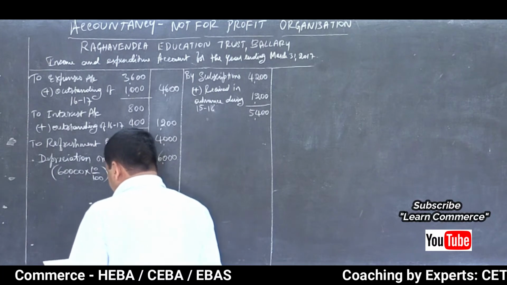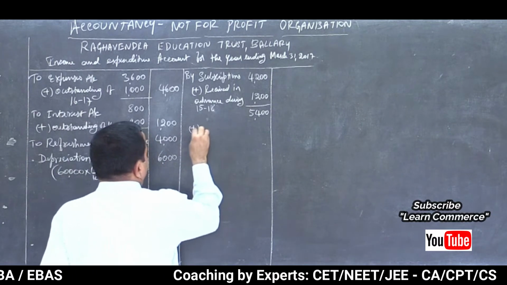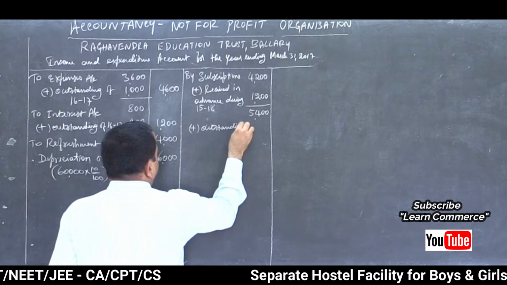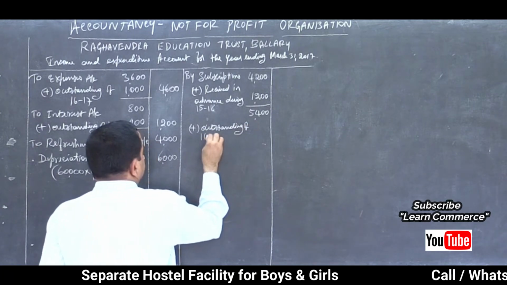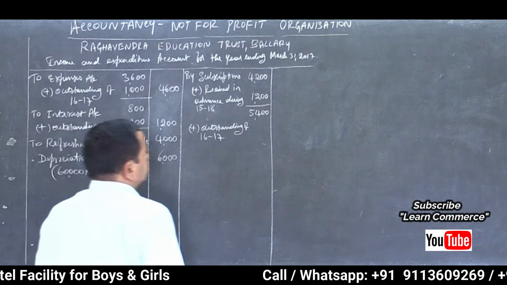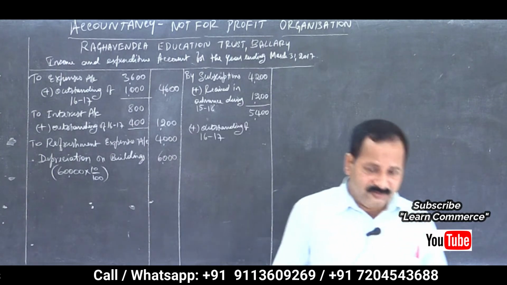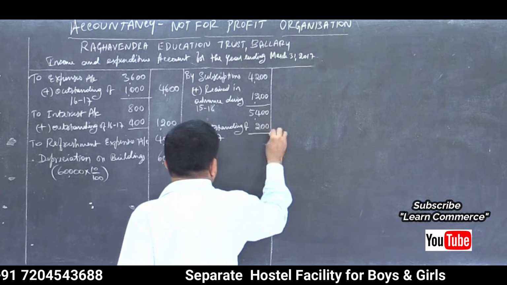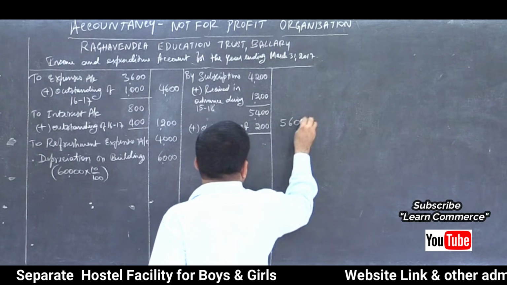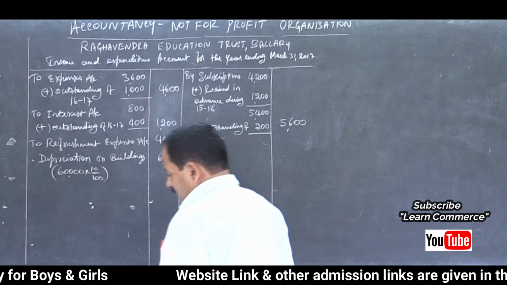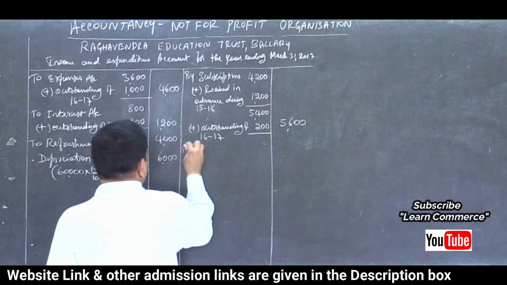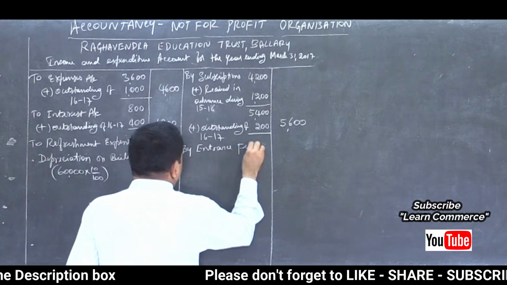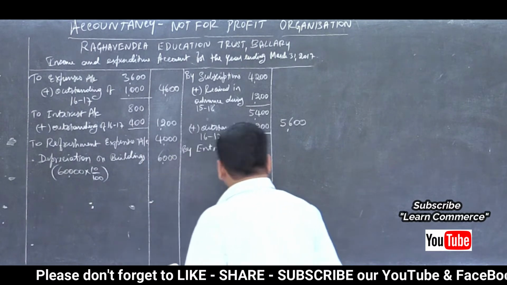Then add subscription due but not received, that is current year. Add outstanding of current year, outstanding of 16-17. Refer adjustment part. How much is it? 200. Right? Together it will be 5,600. Entrance fees. By entrance fees, how much? 800.